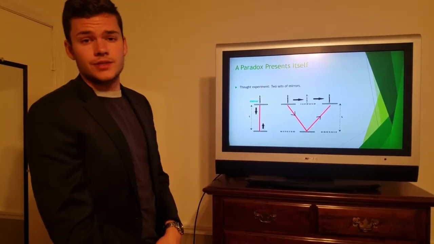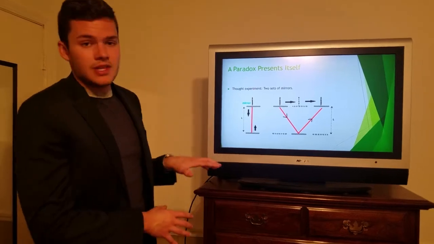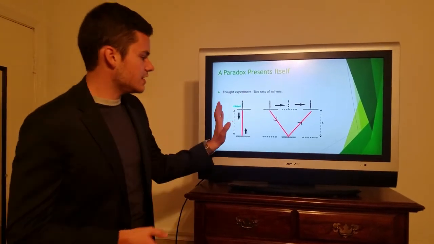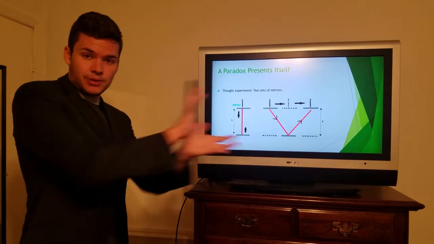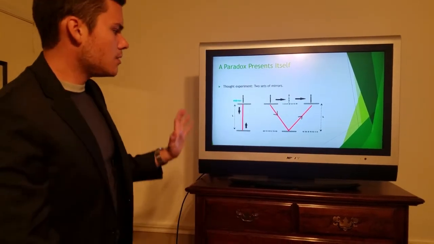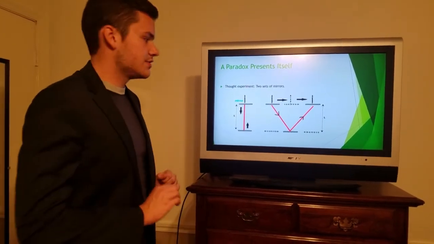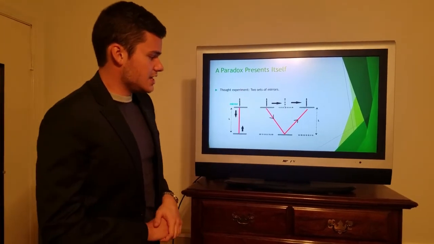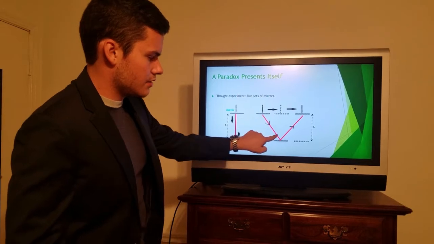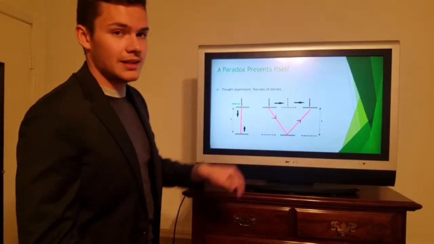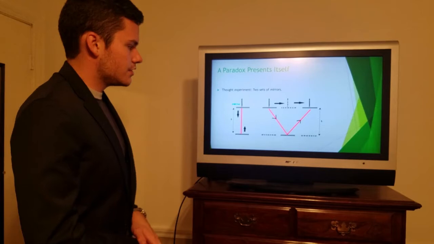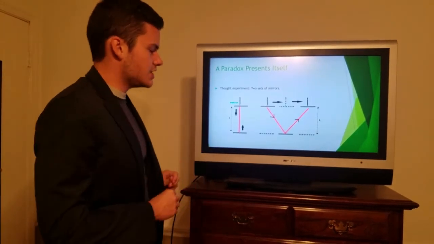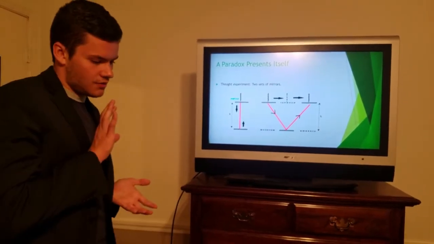Okay, so what if we do the same thing that we did with the moving platform? What if we get these mirrors right here and we push them to almost the speed of light, very fast? And now this set of mirrors right here, mirror 2, we can see that this would be the path traveled by the light. So let's say we time them and we move them.